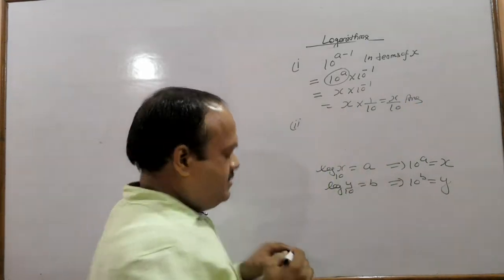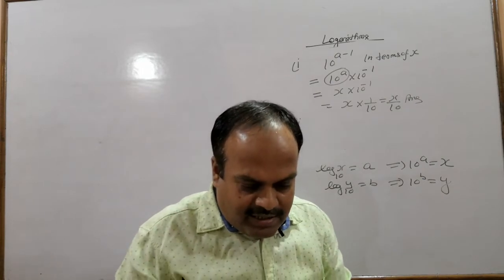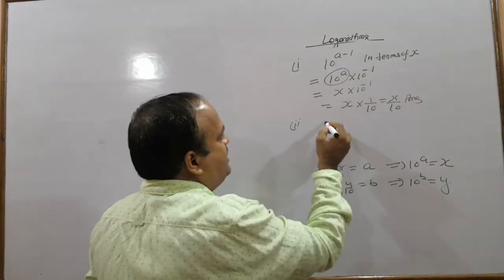Second part. For the second part, what we want? 10 to the power 2b.